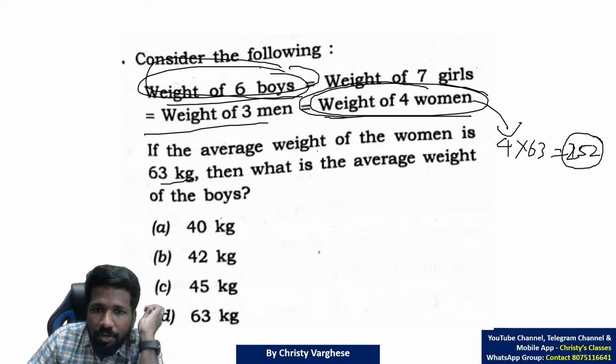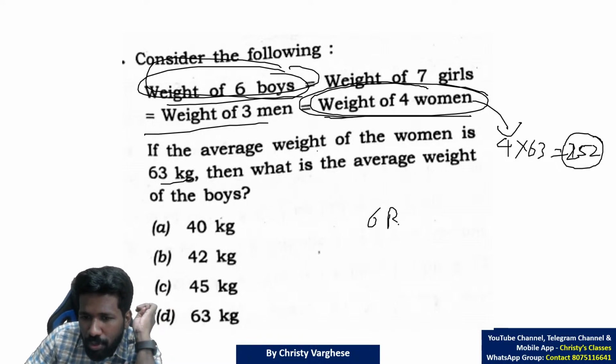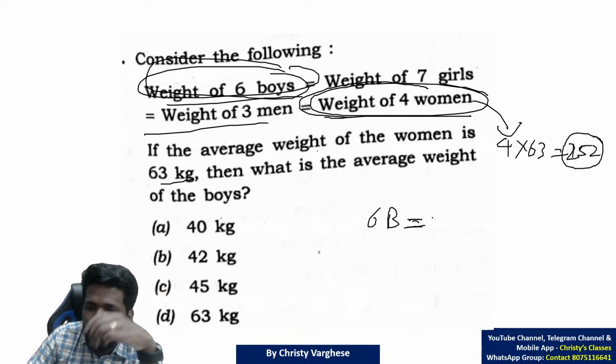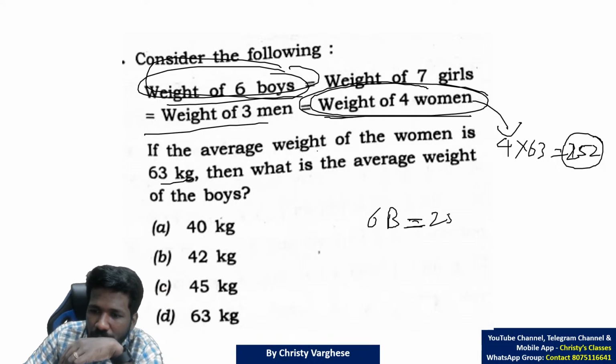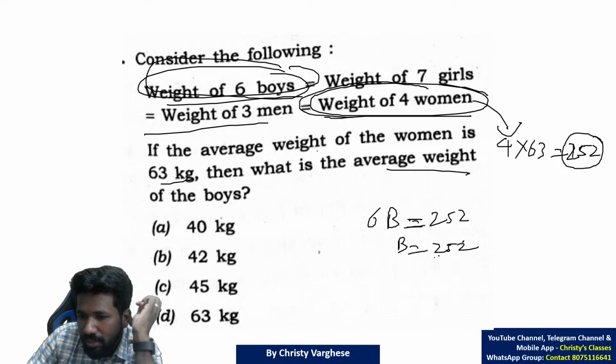That is equal to weight of 6 boys. So let 1 boy's weight be B on average. On an average, weight of boys be B. So 6B is equal to 252. So B is equal to 252 by 6. Question is asking average weight of boys.